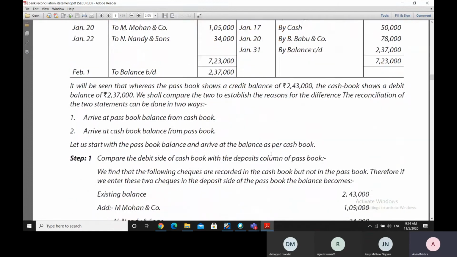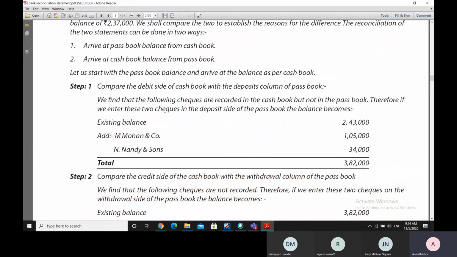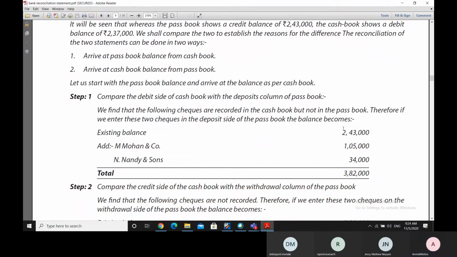Now we find that since these 2 checks are not there in the passbook, we will start with the existing balance of the passbook and add these 2 checks over there. So here we are adding these 2 checks, and then we are getting a value of 3,82,000.